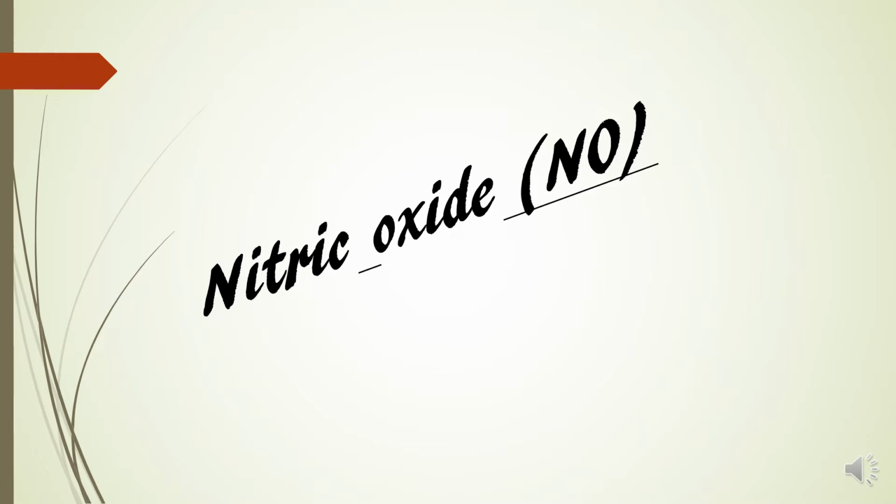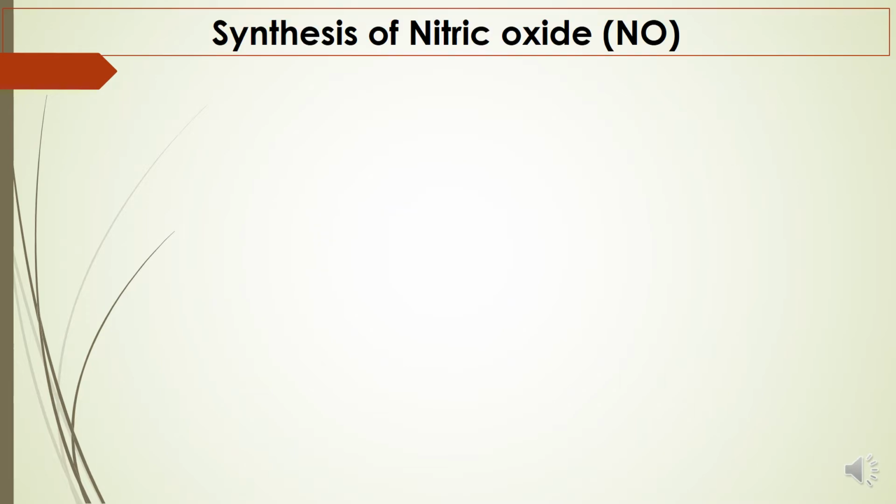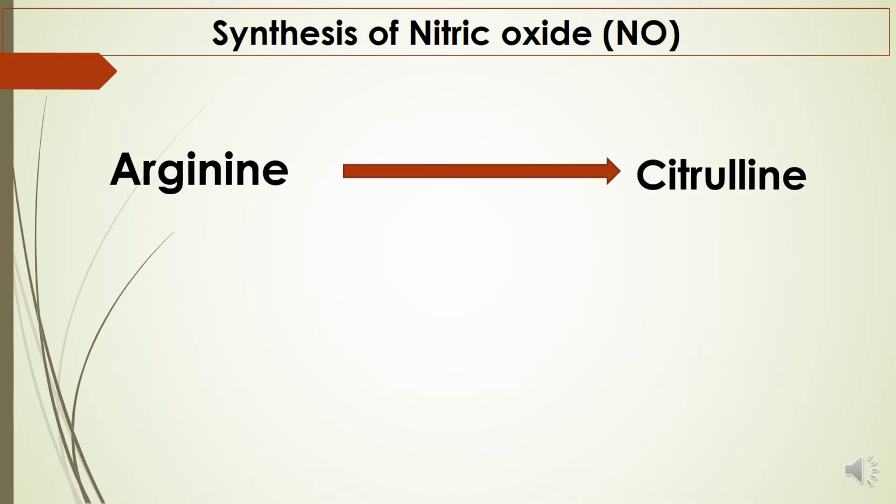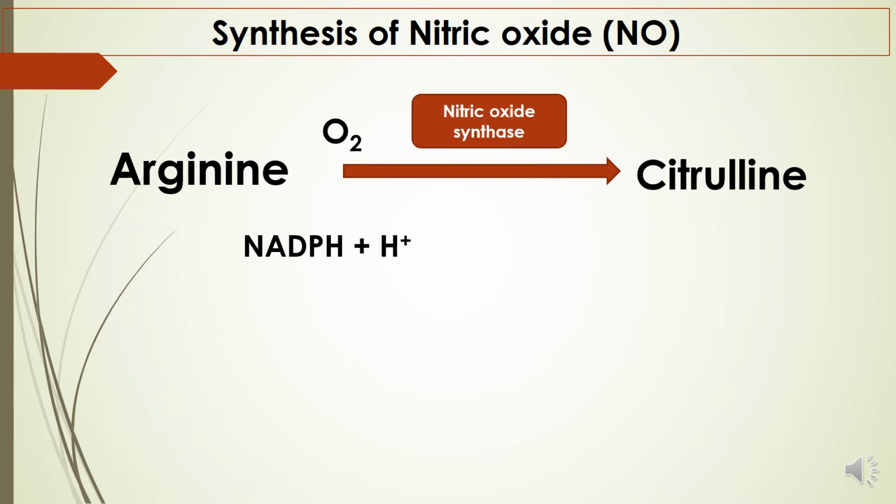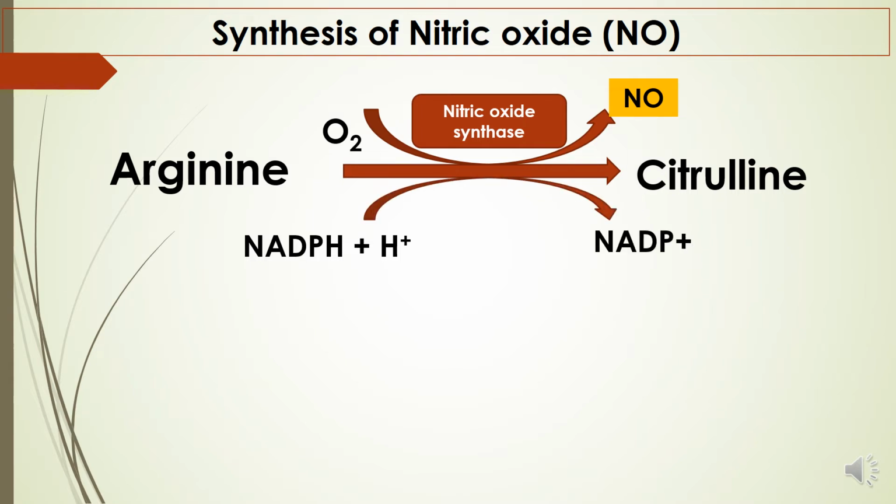Nitric oxide can be produced from arginine. Synthesis of nitric oxide: arginine can be converted to citrulline in the presence of oxygen, NADPH plus H plus, and the nitric oxide synthase enzyme, which is required for this reaction, in which not only nitric oxide is produced, citrulline also forms, and NADP plus is released.